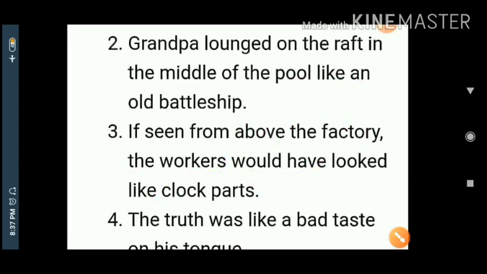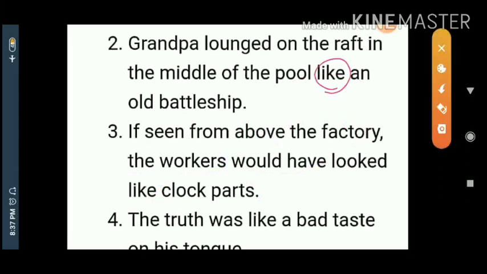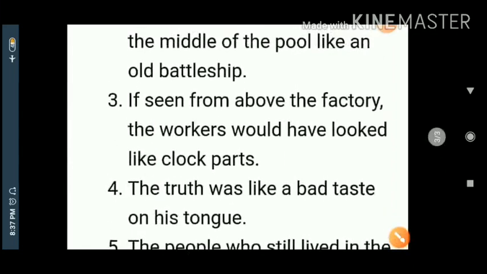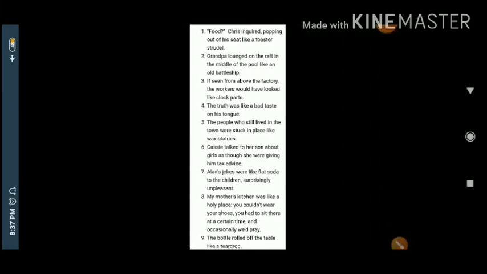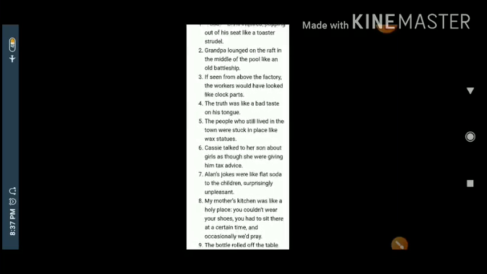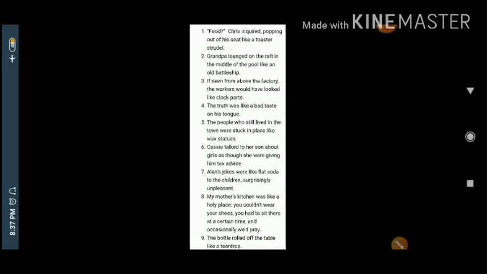Apart from that, one more thing I'll tell. Like is used over here. Naturally, this is the best example for simile. A few more examples I have given. On which page are you getting these examples? All the examples are from the same figures of speech, but you can understand all the figures of speech with the same scenario. For that purpose, I have given this to you for your reference. Got the idea?